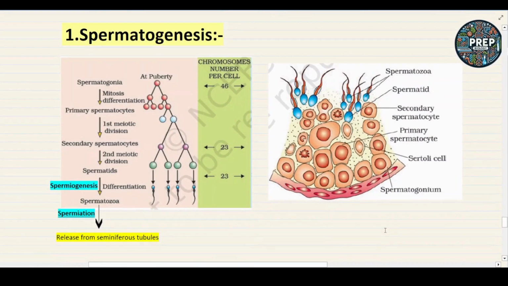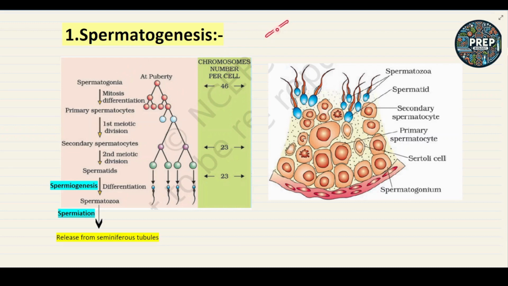Let's start with the different events that come under spermatogenesis. This picture shows the enlarged view of the seminiferous tubule. At the puberty stage in males, the male germ cells, the spermatogonia, will undergo mitosis.